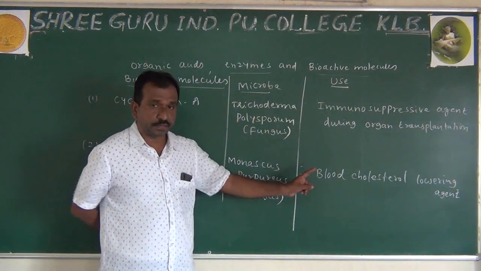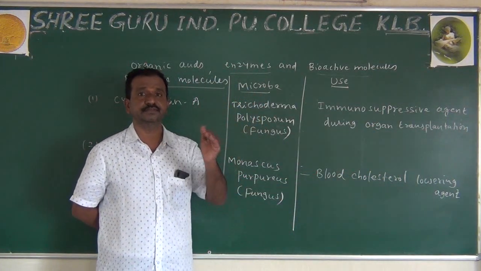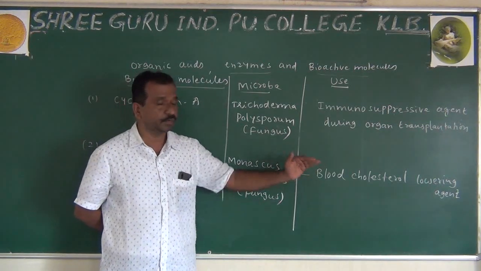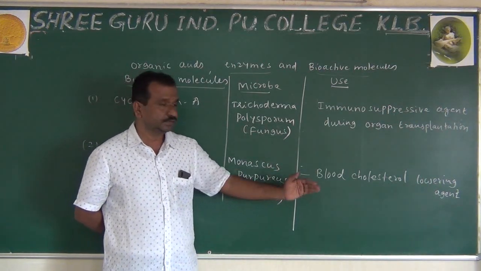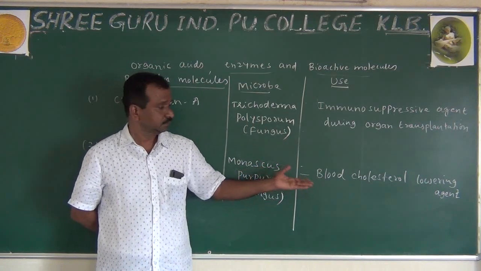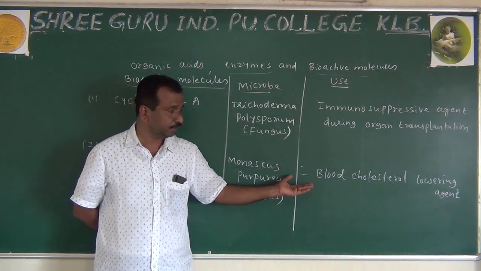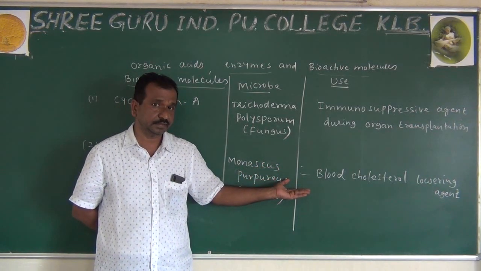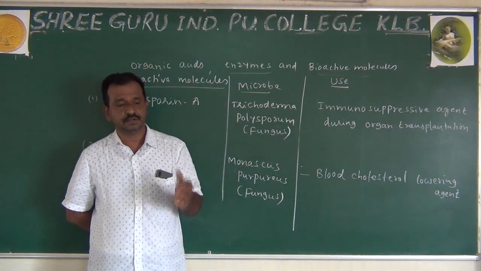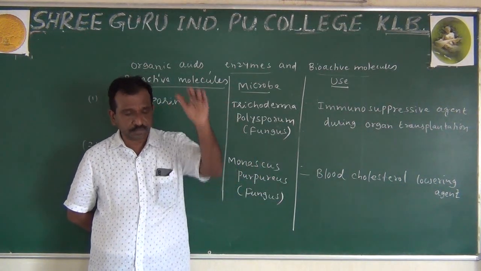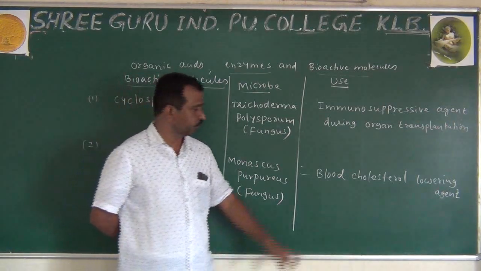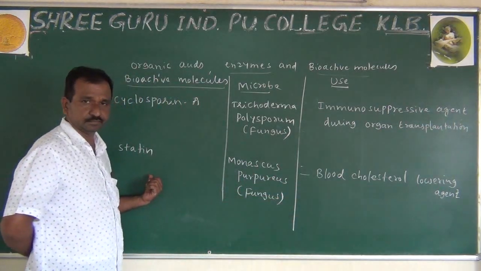Blood cholesterol lowering agent means it inhibits the enzymes. Inhibits means preventing the enzymes which are normally making the hike of the cholesterol. Those enzymes which raise cholesterol, it suppresses them. That is what statin does.